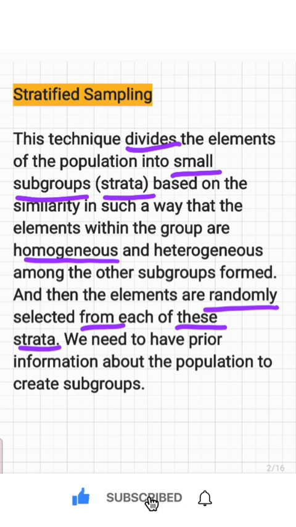And a stratum means a group or category. Here the entire population is divided into groups on the basis of homogeneity. And within each stratum, a simple random sample or a systematic sample is selected. And that is more important here. We need to have prior information about the population to create subgroups. This sampling ensures greater accuracy, and stratified samples are more representative.